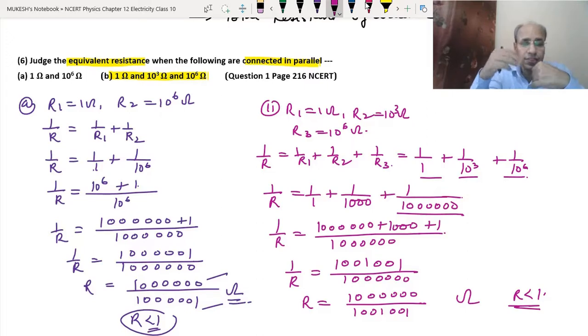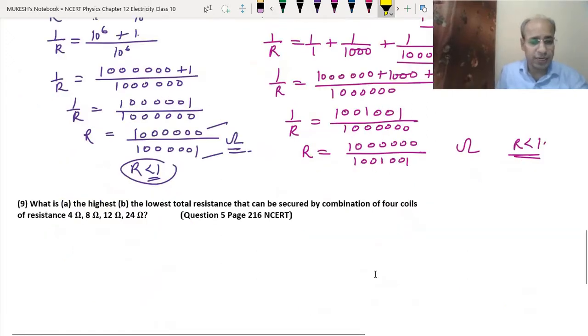Clear? This is also the parallel combination. Now the next question. The question is, there are 4 coils of resistance 4 ohm, 8 ohm, 12 ohm and 24 ohm given, and we have to find the highest resistance and the lowest total resistance.